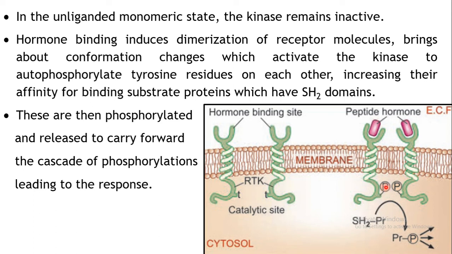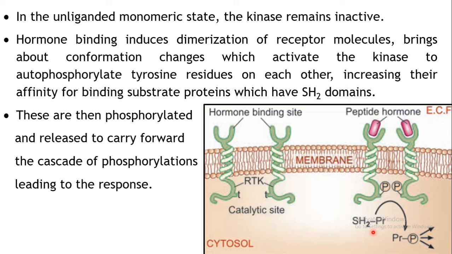As a result of this phosphorylation, it increases the affinity for the binding of the substrate proteins to your receptor. Certain proteins which have this SH2 domain, it increases the affinity of binding to the SH2 containing proteins.